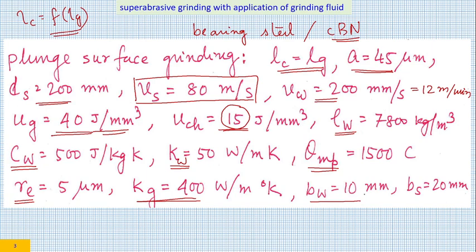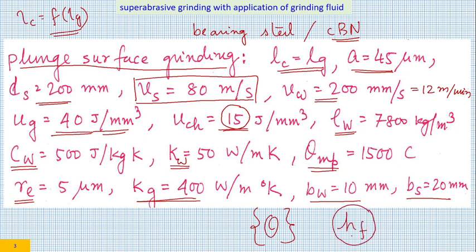This is the width of the workpiece, and this is the width of the grinding wheel. And as you can see, this is a plain surface grinding operation. Fine. What you have to estimate is theta. One particular thing I have not given here is the value of hf, the convective heat transfer coefficient. I will provide that value later on.